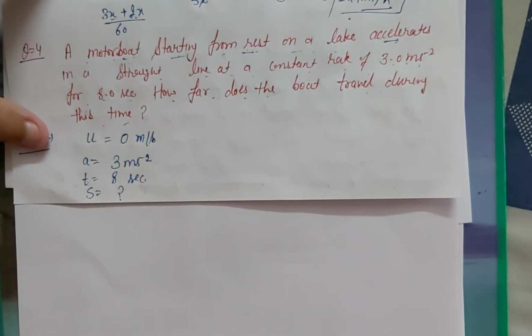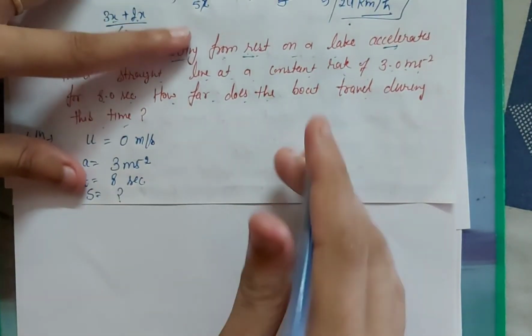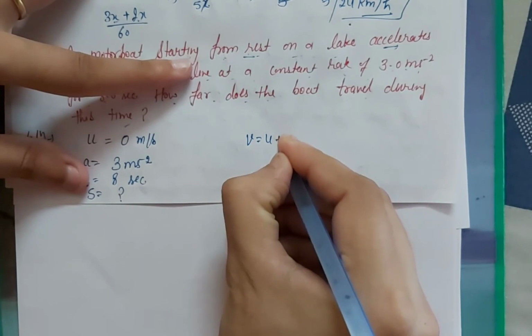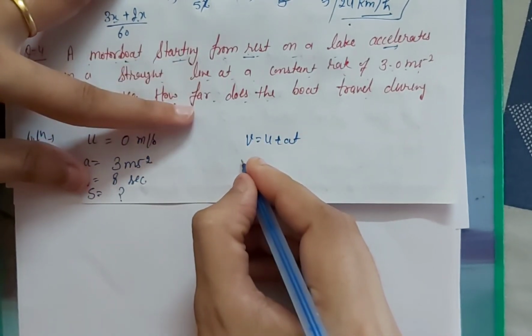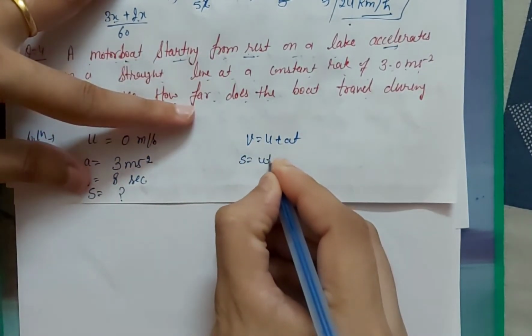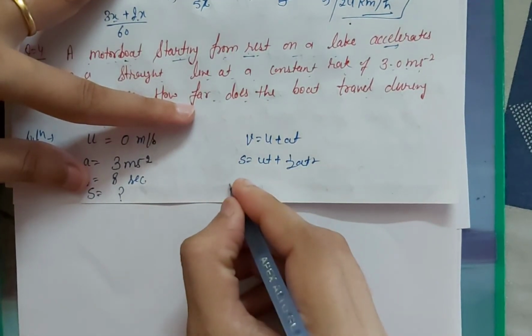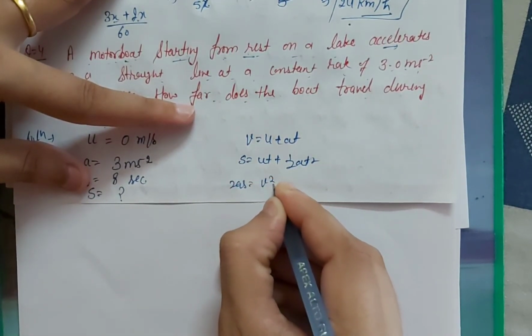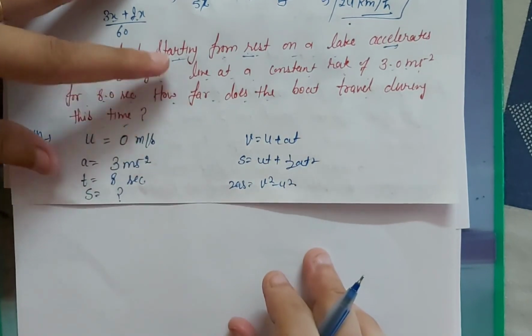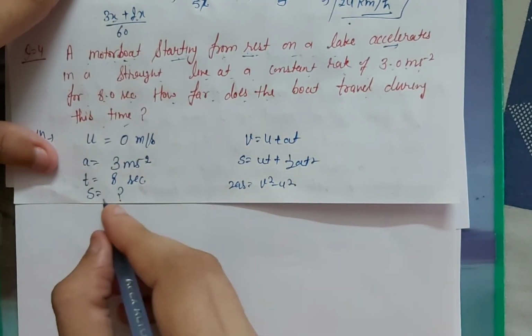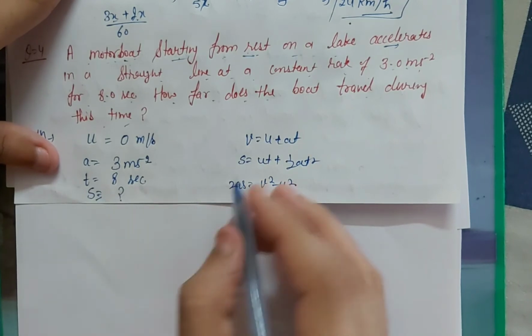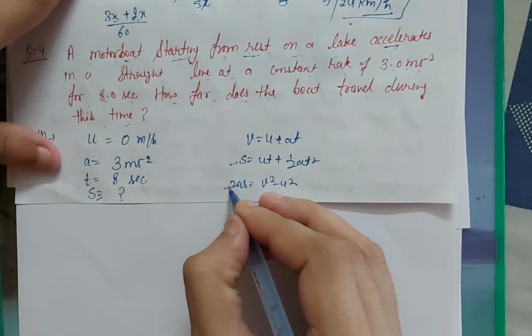As we know that we have 3 equations of motion. One is v is equal to u plus at. Second is s is equal to ut plus half at square. And next is 2as equal to v square minus u square. So which one can we use to find out the distance? As we know that we can use second or we can use third.